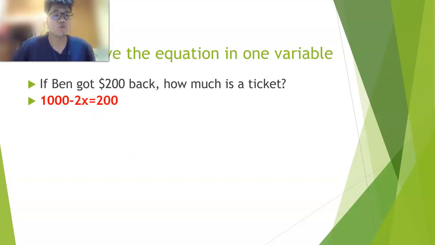Ben costs $1,000 and the two tickets cost 2X dollar. So 1,000 minus 2X equals 200. That's how much he got back, right? So how should we get the price of the ticket?